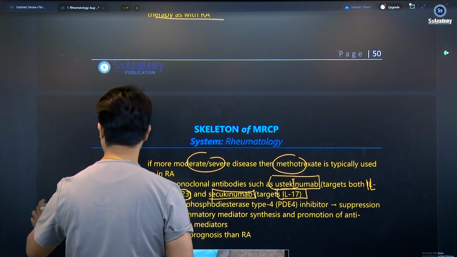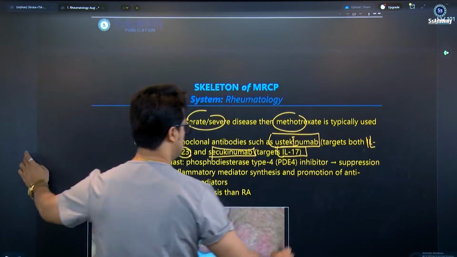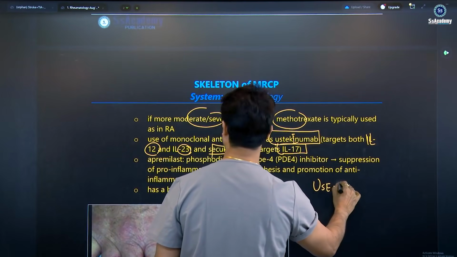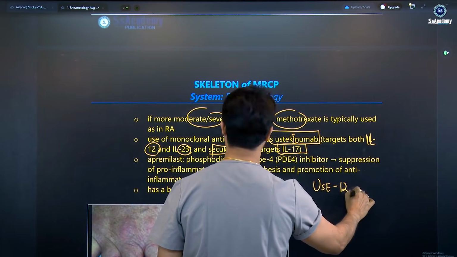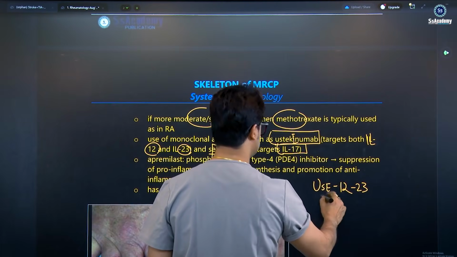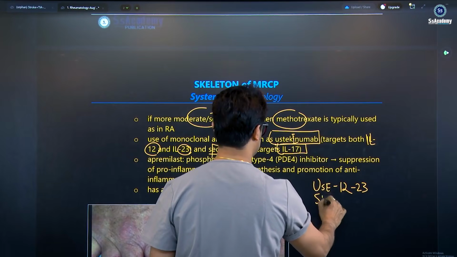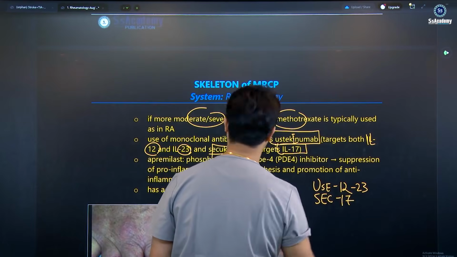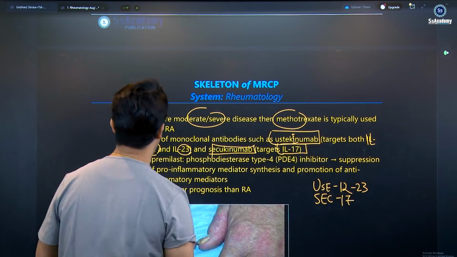So you can put one box here: 12, 23, and second is 17, remember. Another one is apremilast.